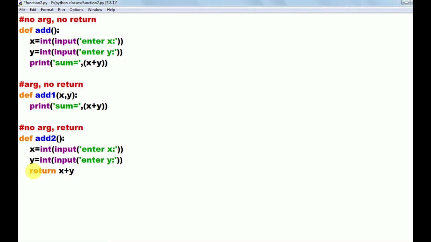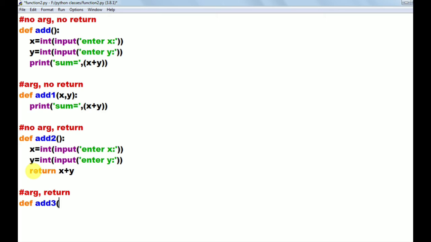Okay, then I am defining the fourth way now. What is the fourth way? The fourth way is argument and return. See, to define the function, I am writing the keyword def. I am giving the function name as add of 3.